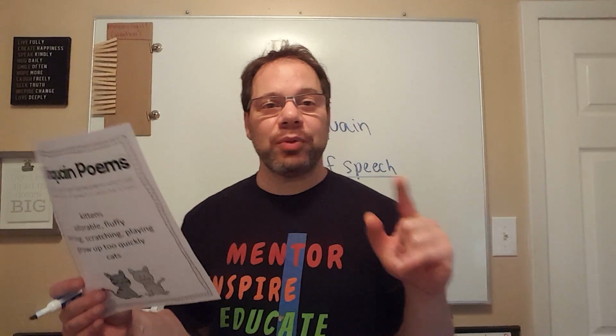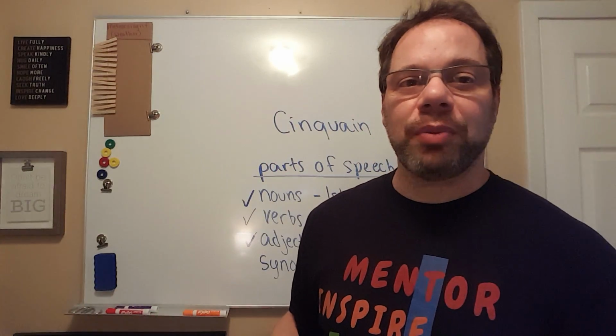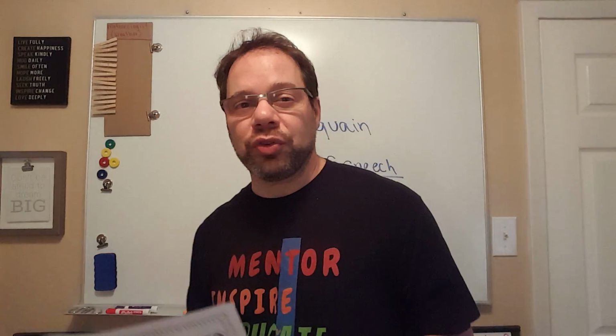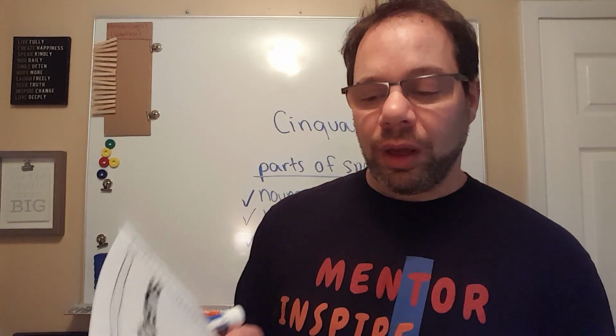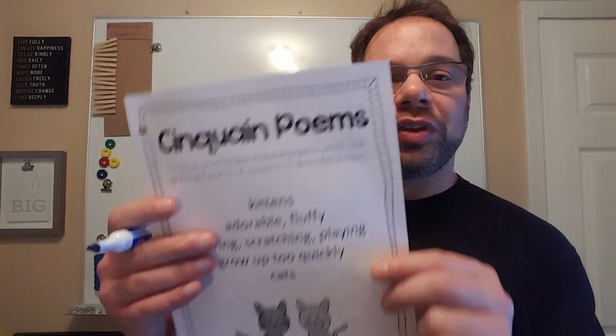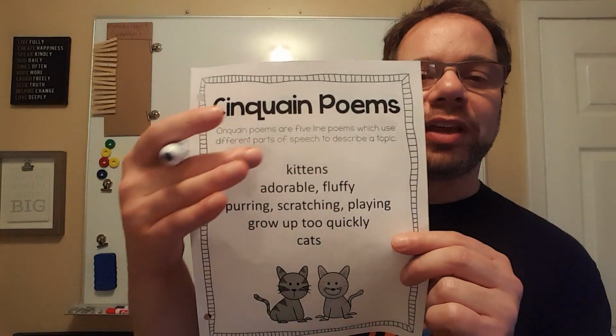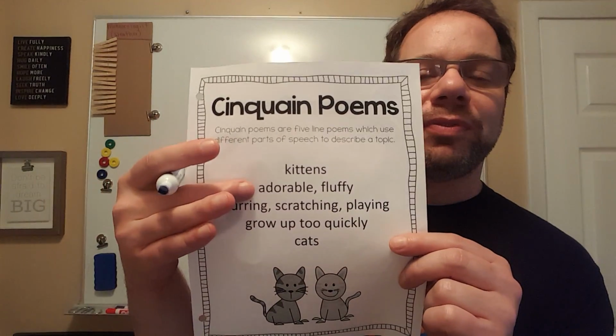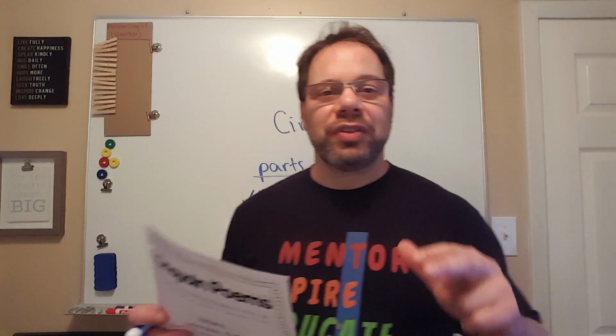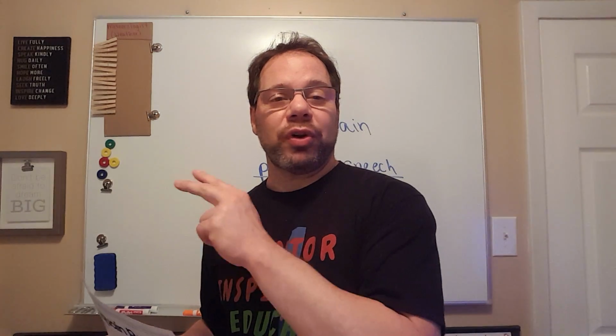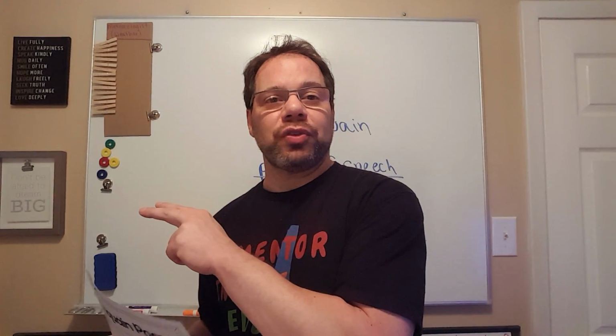Now, let me explain one more thing about Cinquain Poetry. Cinquain Poetry also uses the idea that we should have different syllables per line. Like this should be 2 syllables, this should be 4, this should be 6. We're not doing that. You know why? Because then it gets too complicated. Okay, and we've already done that with another type of poetry. So I don't really see the need to do that and to complicate things,